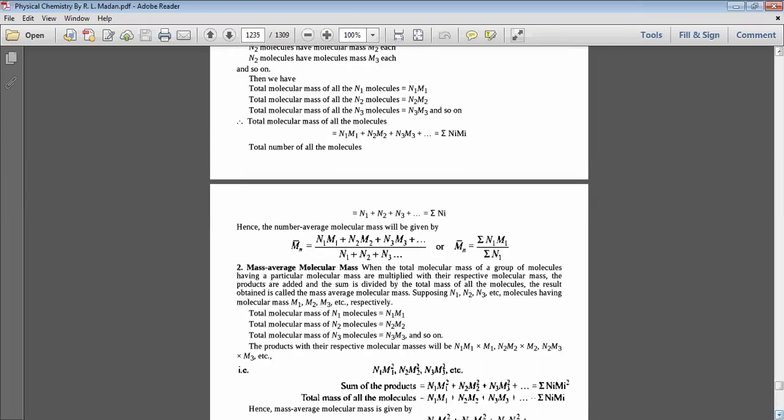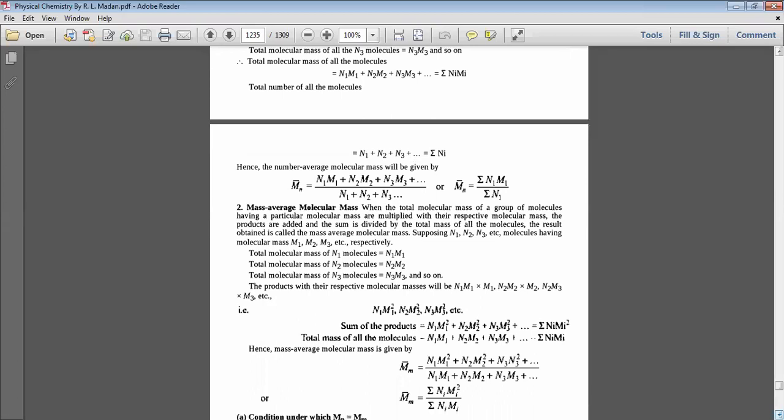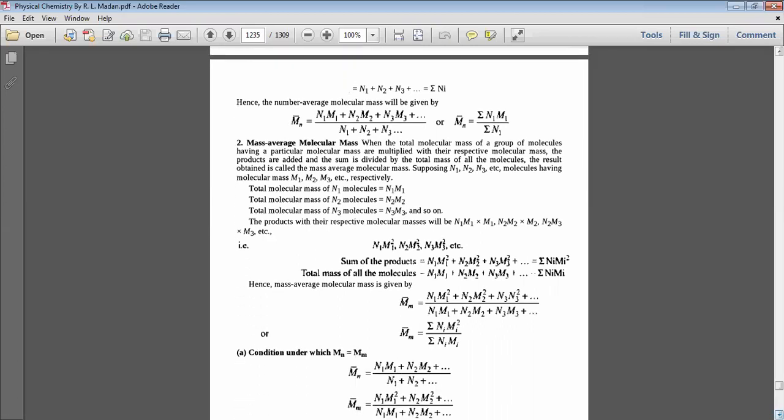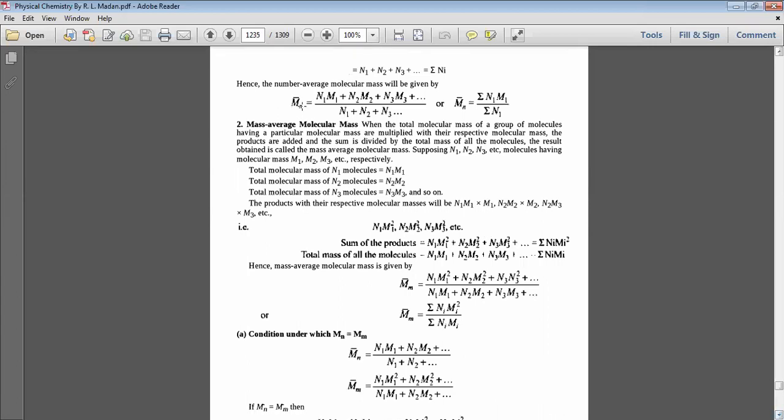Hence, the number average molecular mass would be Mn bar, M with subscript n and a bar, equal to N1M1 plus N2M2 plus N3M3 plus dot dot dot, divided by N1 plus N2 plus N3 plus dot dot dot, or Mn bar equal to summation of NiMi divided by summation of Ni.